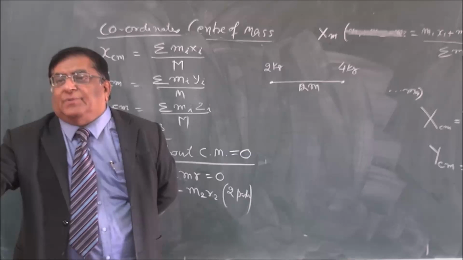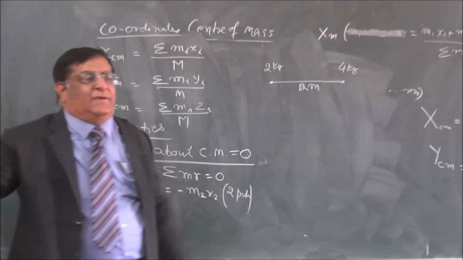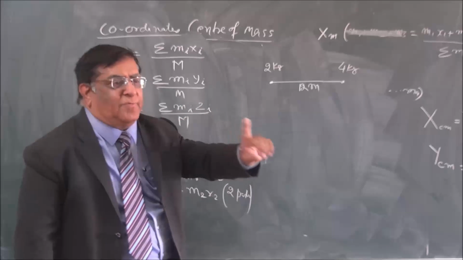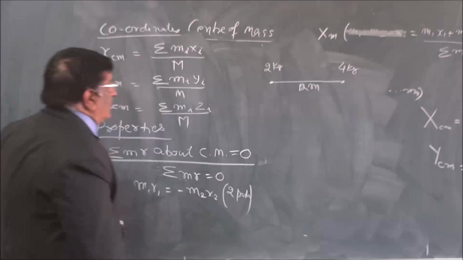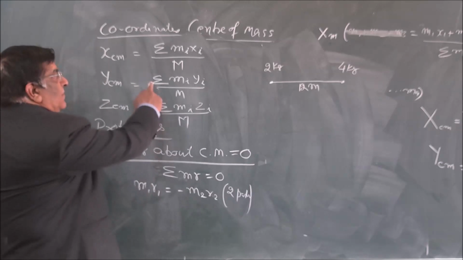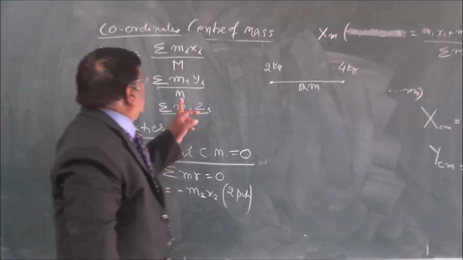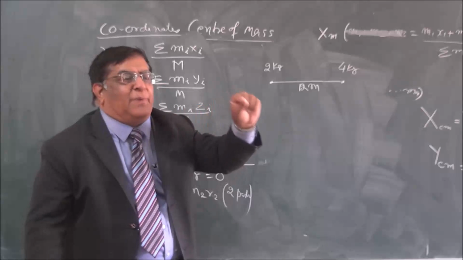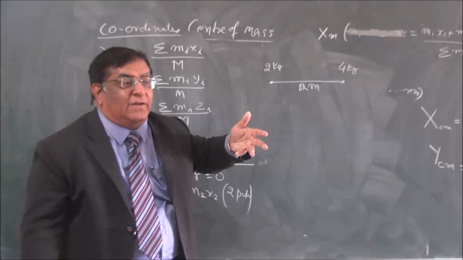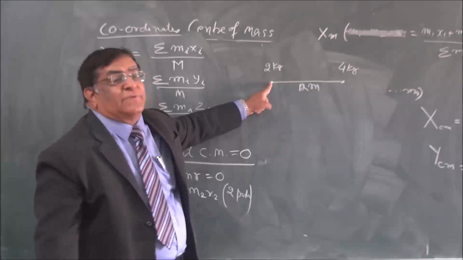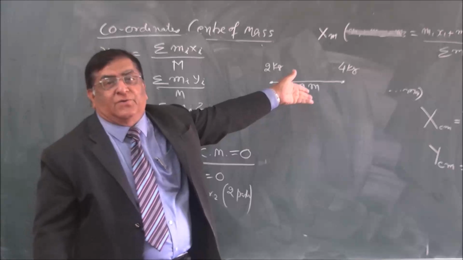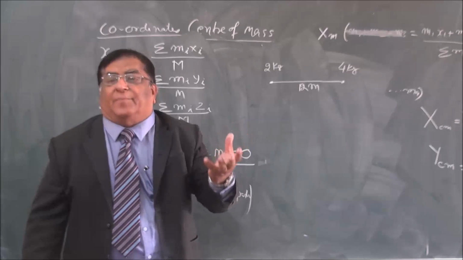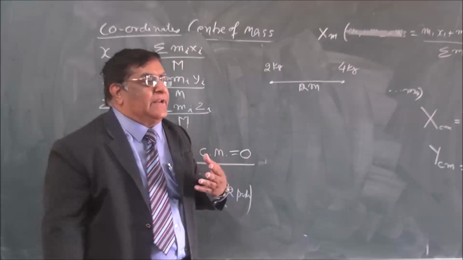For this, please remember, let us say, first fix up an origin. From the origin, all the distances will be measured. Which formula are we going to use? Sigma mr divided by total m. How much is the total m? 6. Now sigma mr is m1 r1 plus m2 r2. What is this r? The distance of the mass from the origin. And where is the origin? Nowhere. That means we have to form the origin. That is known as arbitrary. So the origin is arbitrary, we will make it.